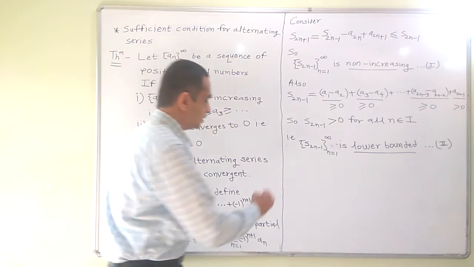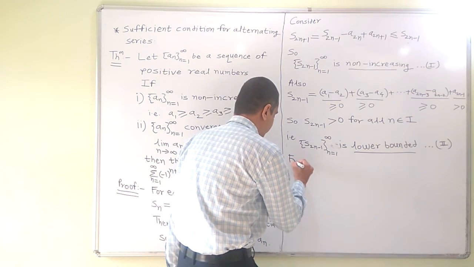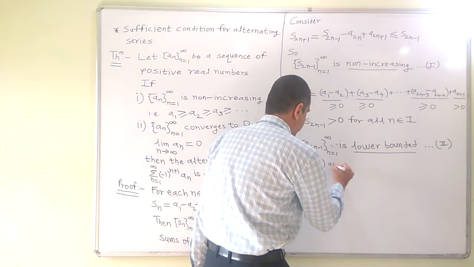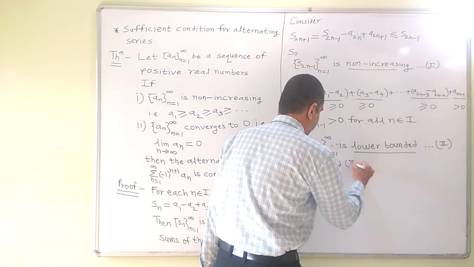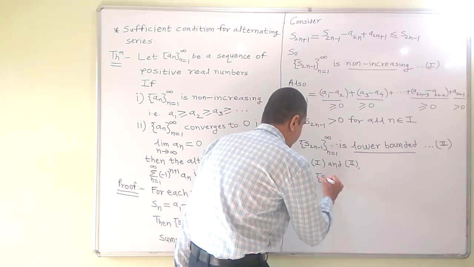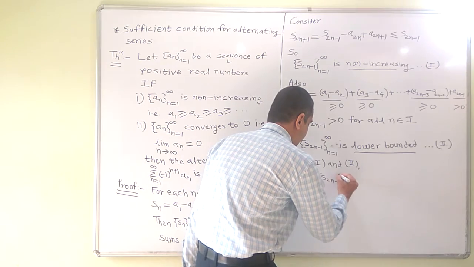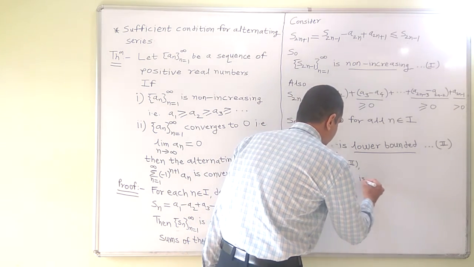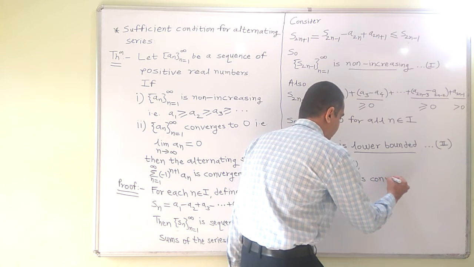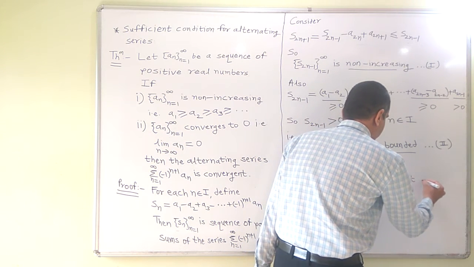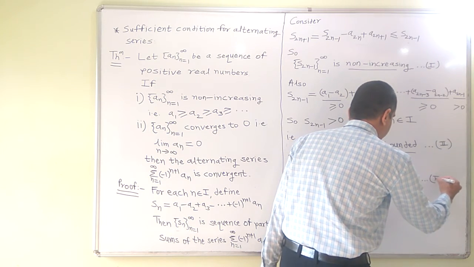So from first and second we can write that S2n minus 1, n equal to 1 to infinity, is convergent. So this is the third statement.